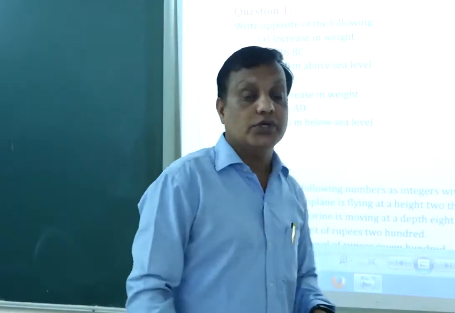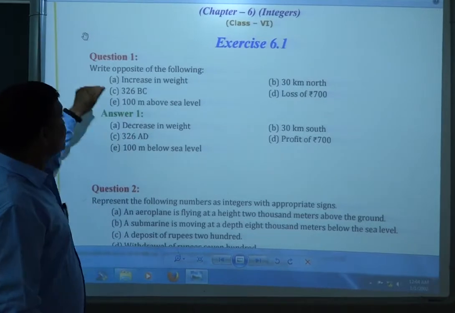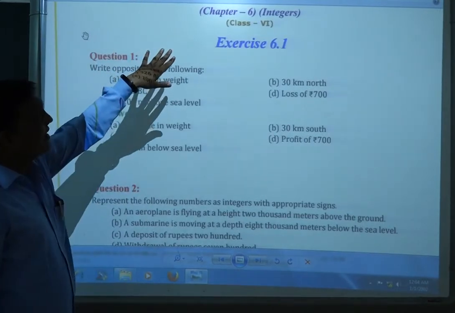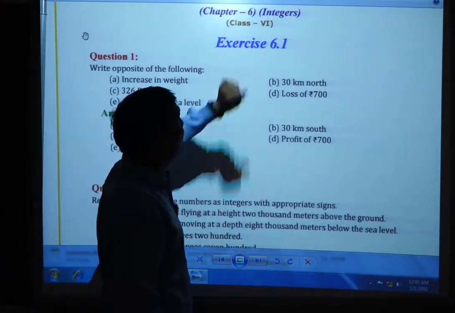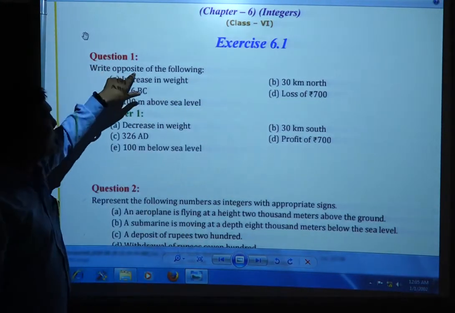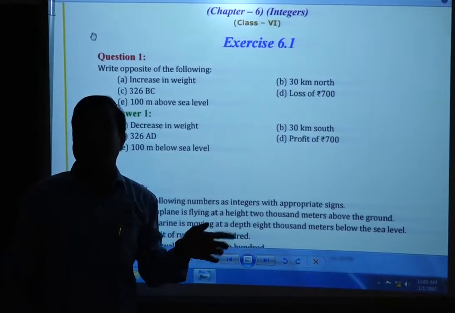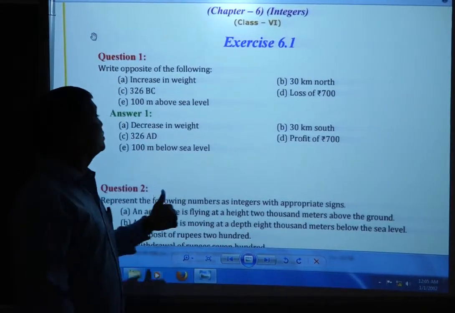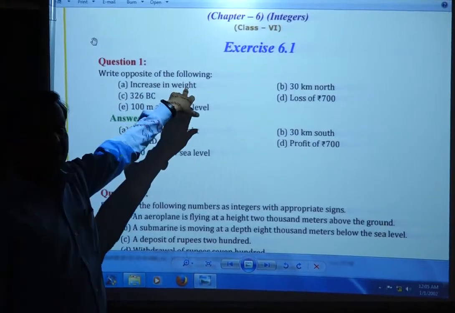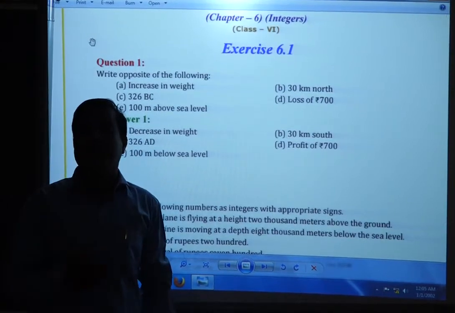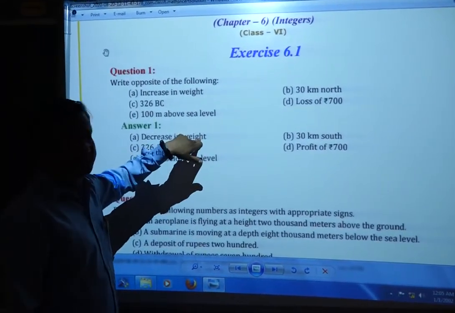Now let's see on the board exercise number 6.1, 6th chapter mathematics, integers of the 6th standard NCERT textbook. Write the opposite of the following. So integers are helpful to find the opposite of any number. The first one is increase in weight. The opposite of increase in weight is decrease. So the answer is decrease in weight.